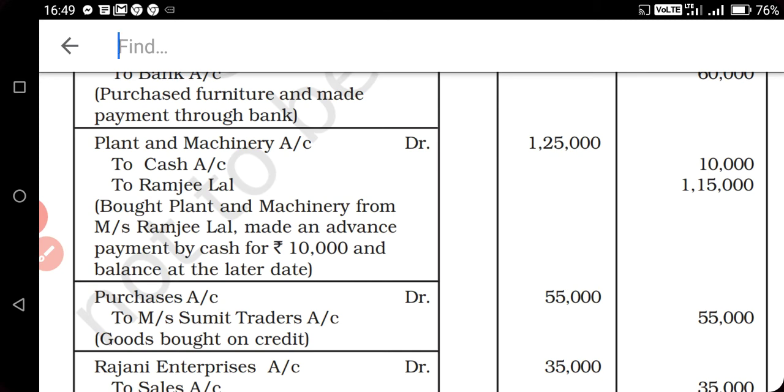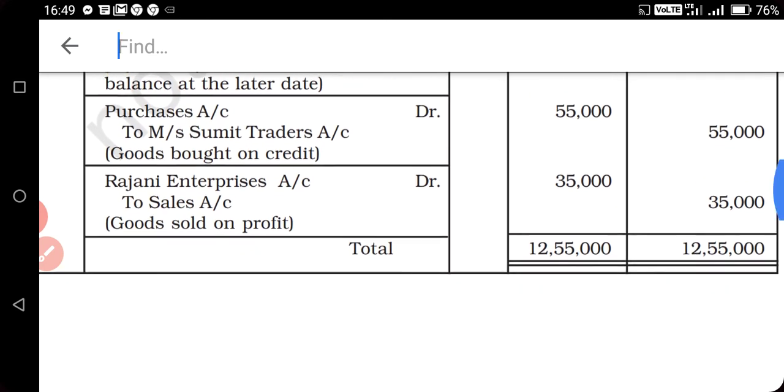So plant and machinery account debit to cash, how much? 10,000, and to Ramji Lal, this is our liability or creditor, 1,15,000. That will come from the difference between 1,25,000 and 10,000. And again we will write the reason for the entry and draw the line.